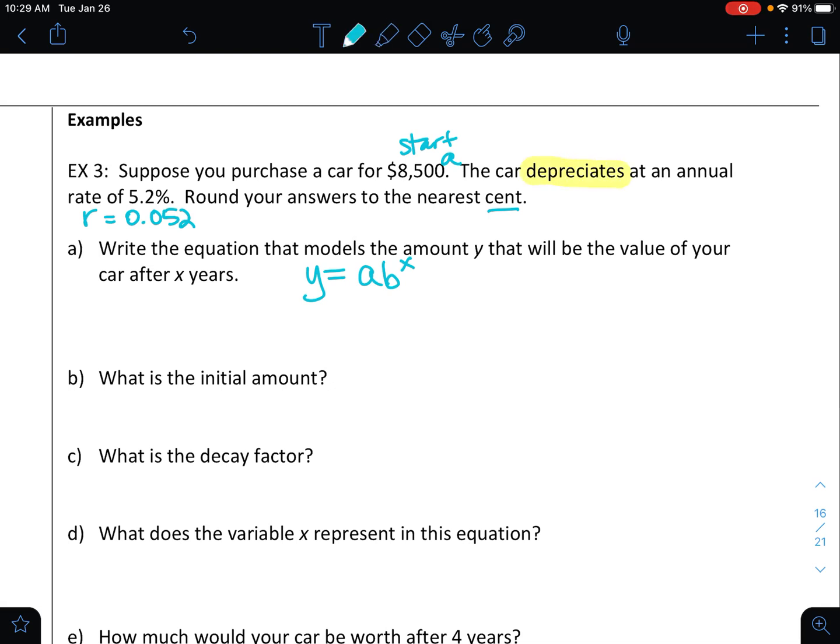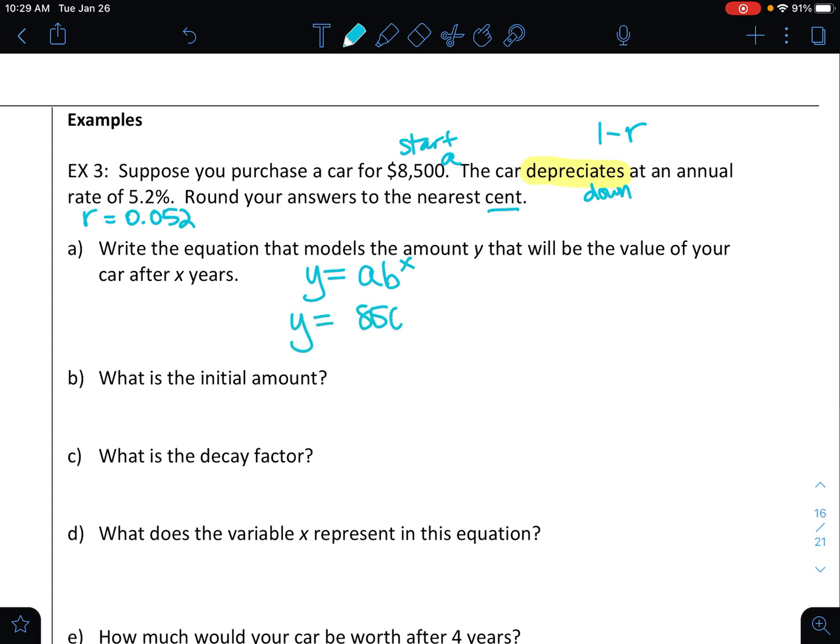And so then I have to decide, is this growing or decaying? I want to focus on the word depreciate. That might be a word that you may or may not be familiar with. That means it's going down, so it's going down in value. So that is a decay. And a decay is going to be 1 minus the r value, and we have the r value over there.